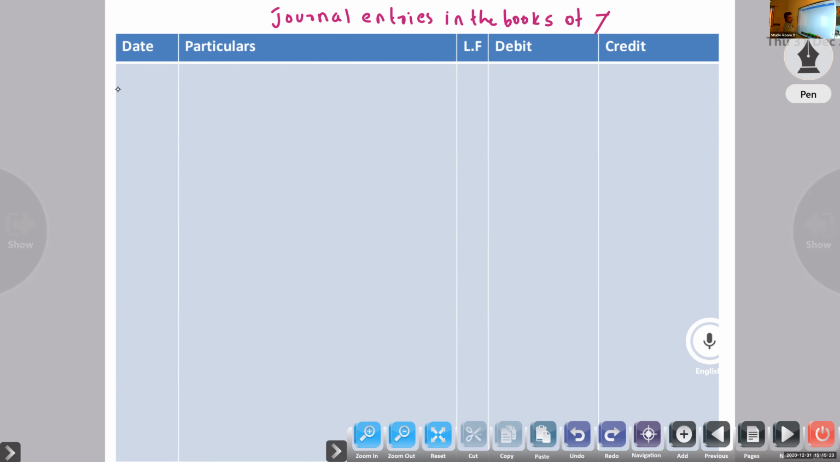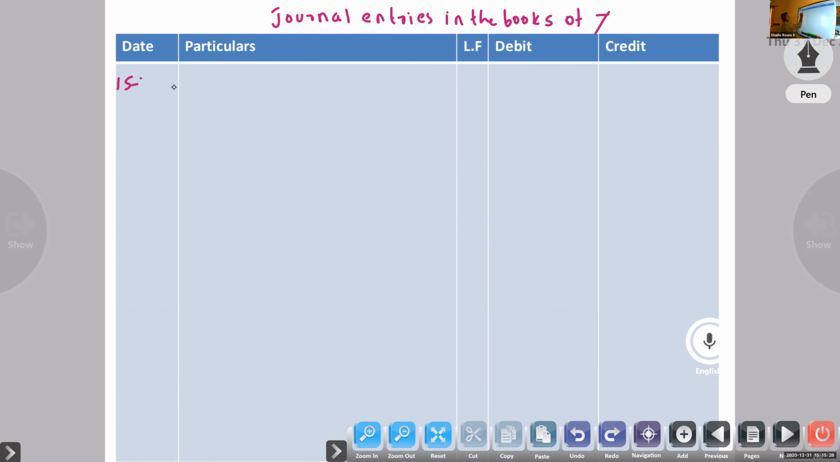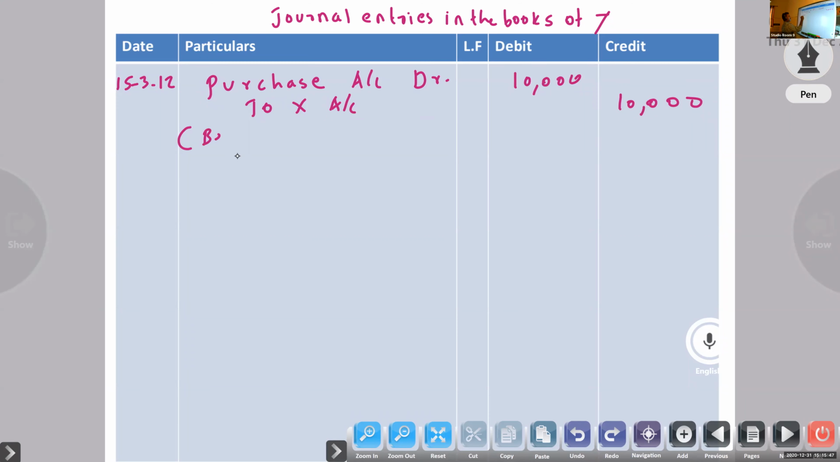First entry, same date, 15th March. Purchase account to X account, 10,000. Here no change, I am writing, you already know the entry. Here he doesn't know whether the drawer discounted the bill or not. Being purchased goods from X.